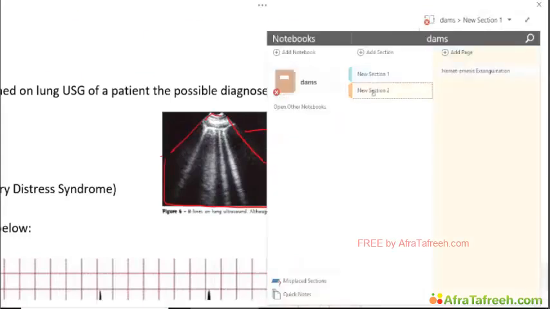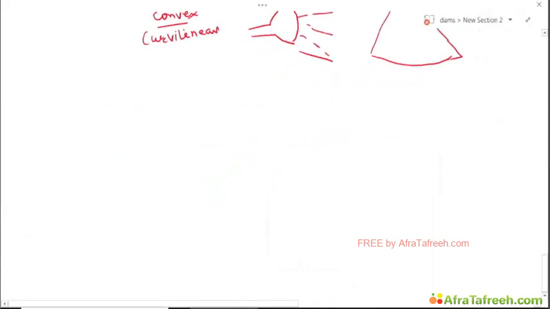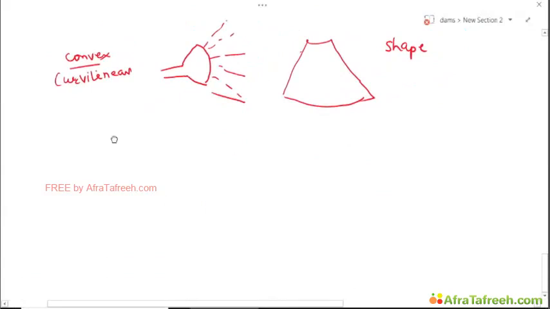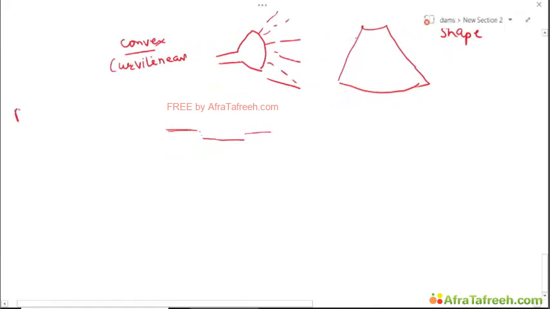Okay, so normally what we see is a rib followed by a pleural line followed by a rib. So bone is a bad conductor of ultrasound. Bad for ultrasound are bone and air.